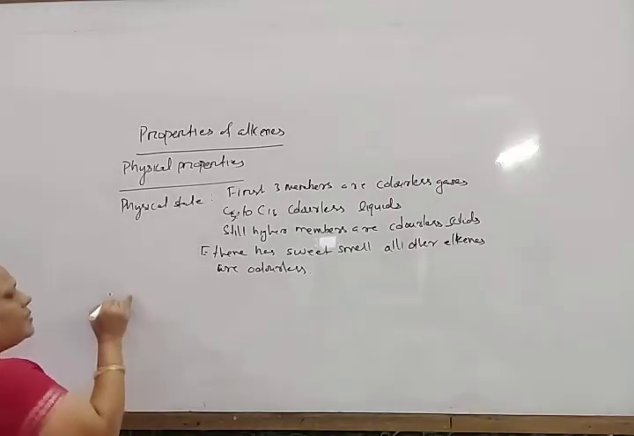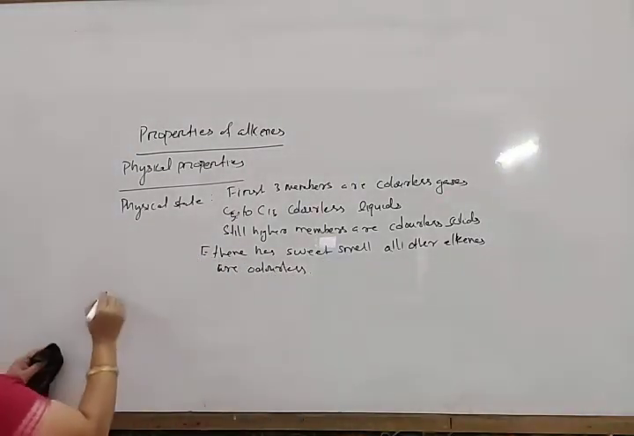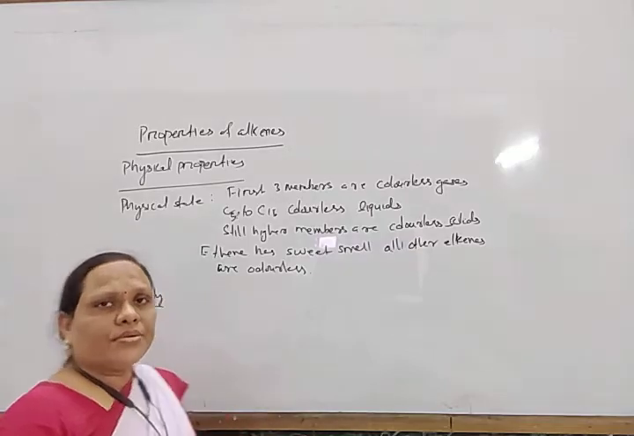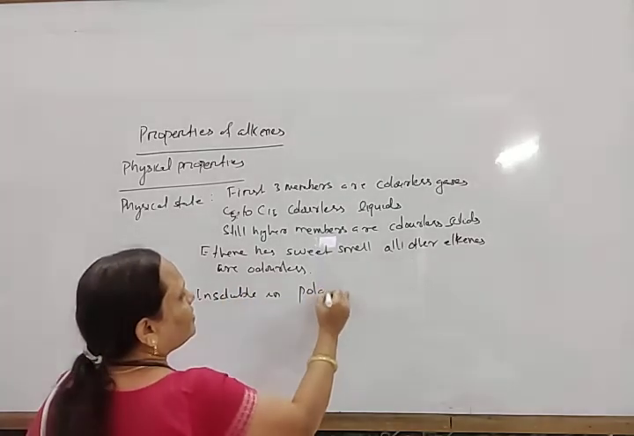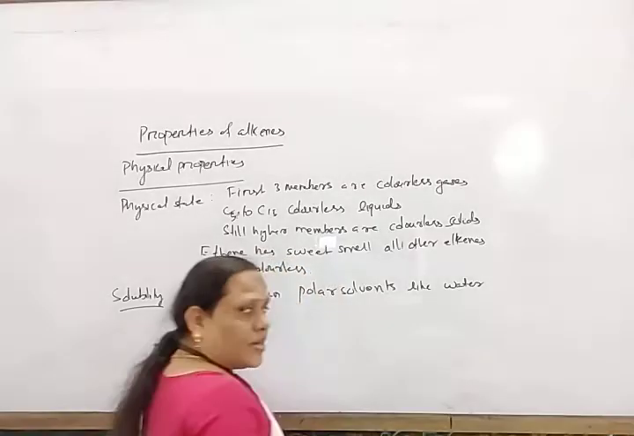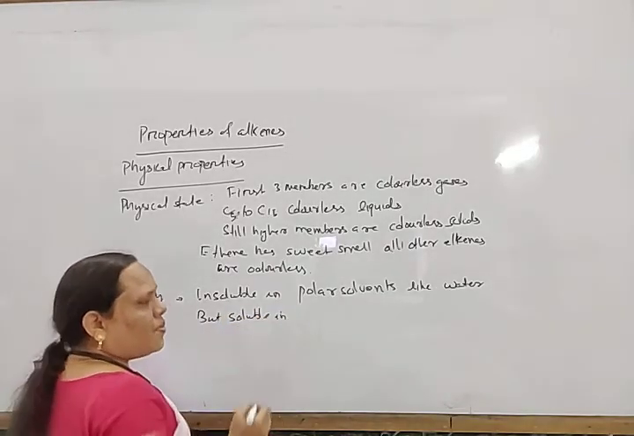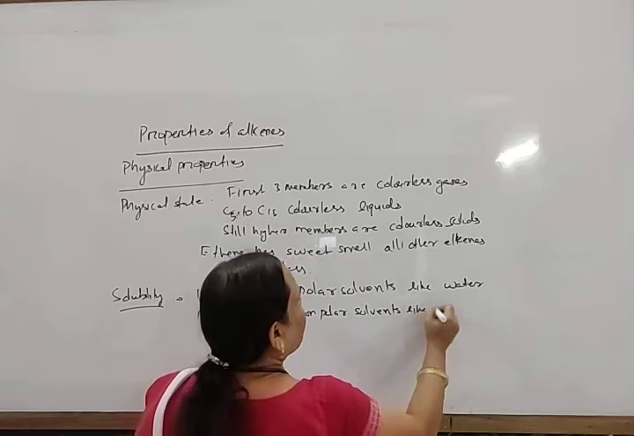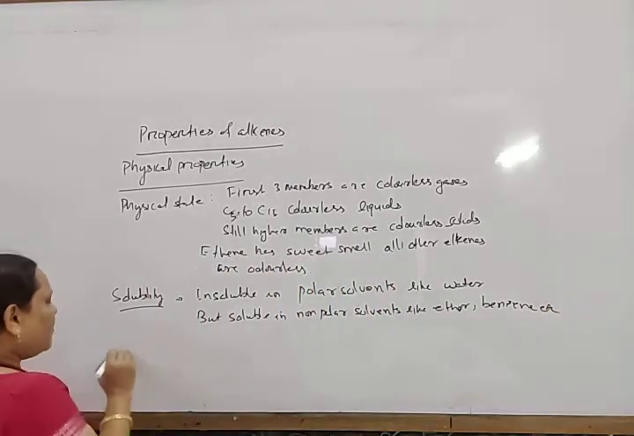Next, solubility. Alkenes are non-polar compounds, so they are insoluble in polar solvents like water, but soluble in non-polar solvents like ether, benzene, etc.